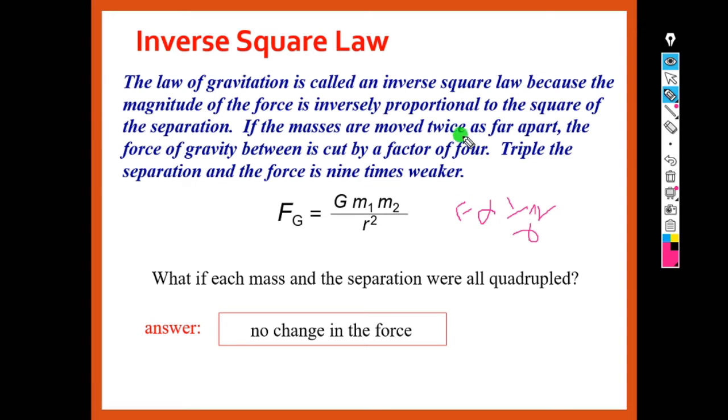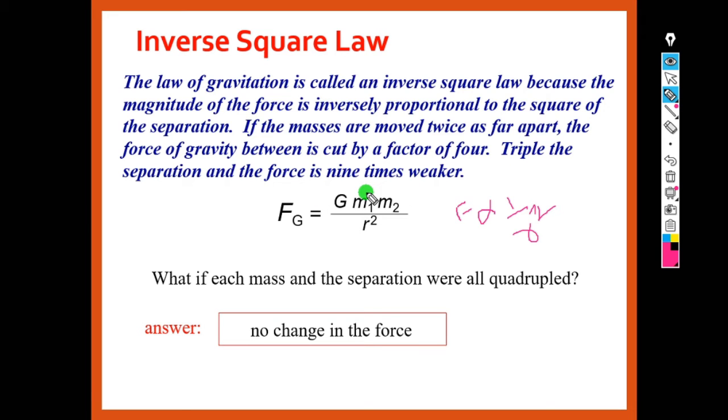That means if the masses are moved twice as far apart, the force of gravity between them is cut by a factor of 4. If the distance is increased two times, then squaring the 2 gives 4, so the force of gravity between them is cut by a factor of 1 by 4.